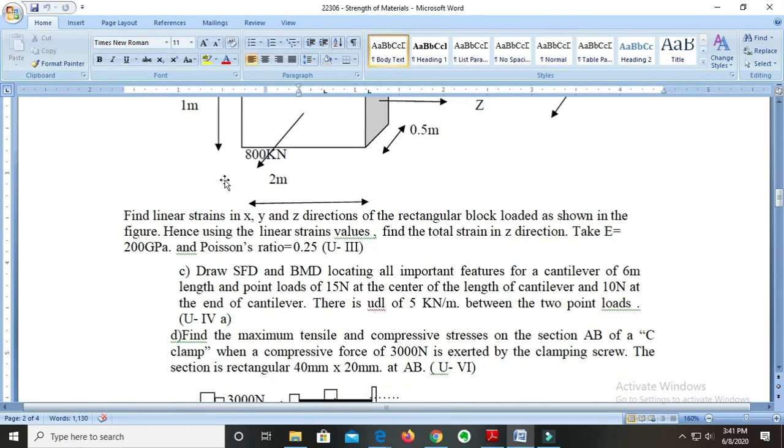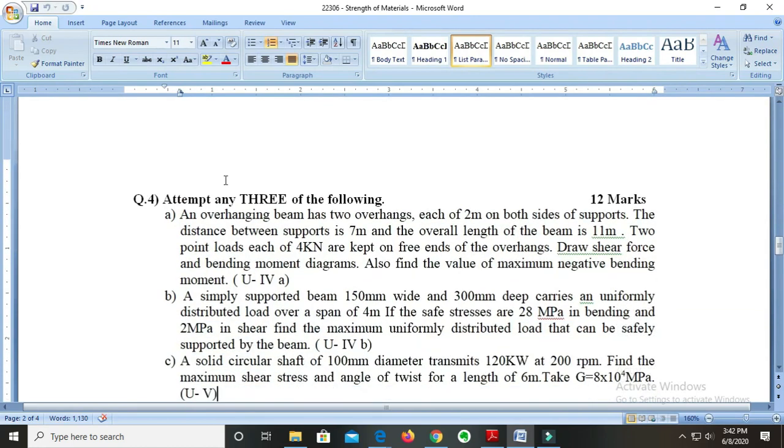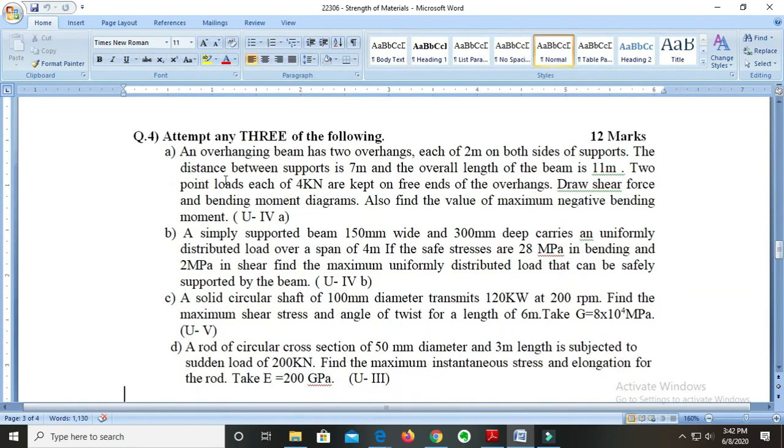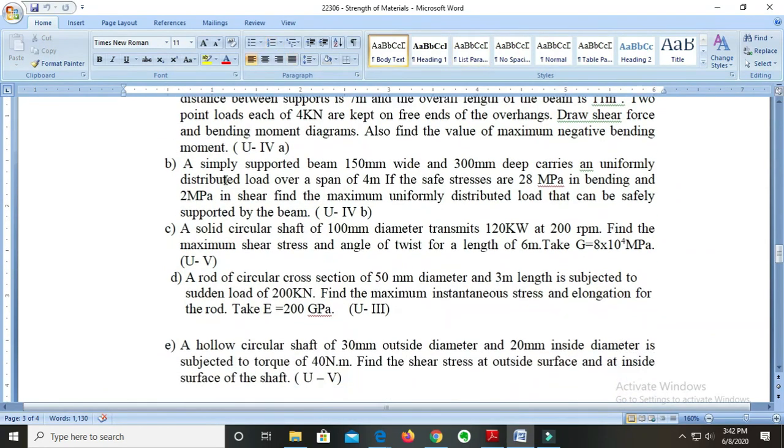Again the pattern here is the same as that of question number 2. You will have more numericals in this question. Then in question number 4A, same thing happens. Here all the questions you observe are numerical in nature. Remember that in strength of materials, numerical is of prime importance. You have to remember those formulas, go through the theorems, and solve the questions properly. The first question of 4A is from unit 4, that is a numerical. 4B is also numerical, 4C, 4D and 4E are also numerical.